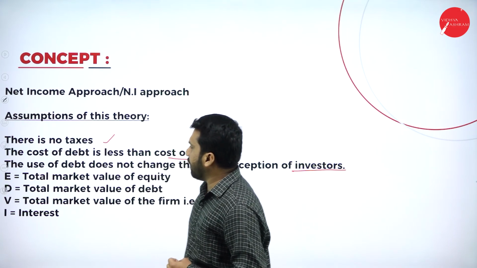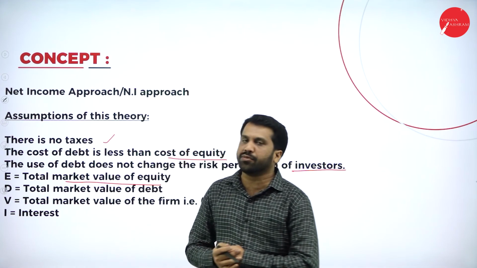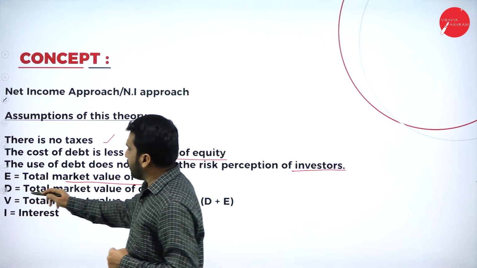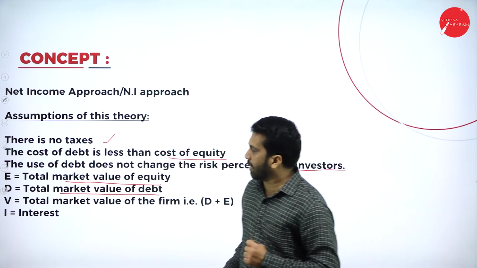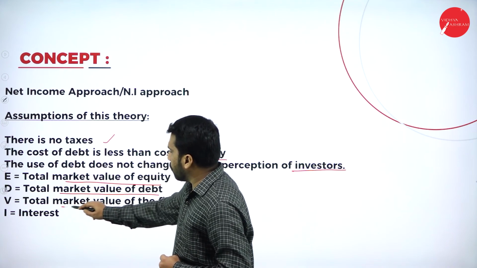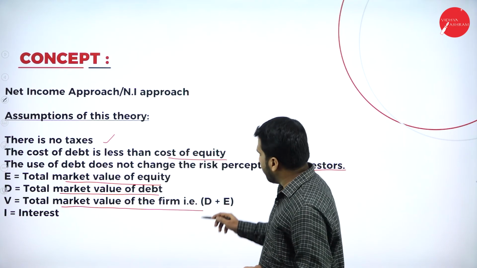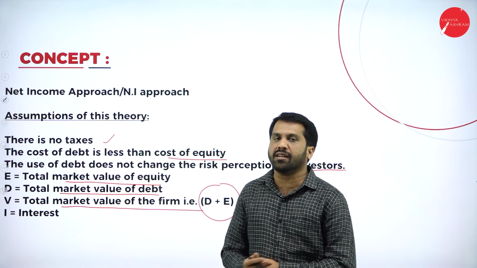Along with this, we have E, total market value of equity. D stands for total market value of debenture. Then V stands for total market value of the firm, that is debenture plus equity. We don't have preference shares in your net income approach.